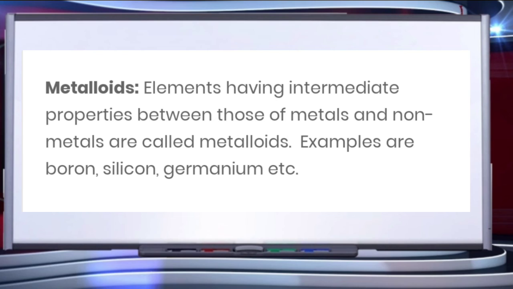Children, the third category is of metalloids. These are the elements which show some properties of metals and some other properties of nonmetals. These are known as metalloids. For example, boron, silicon, germanium, arsenic, antimony and tellurium. These are a few examples of metalloids.